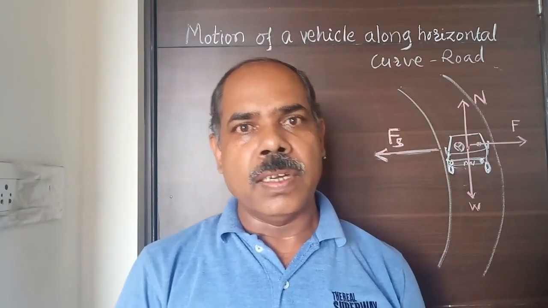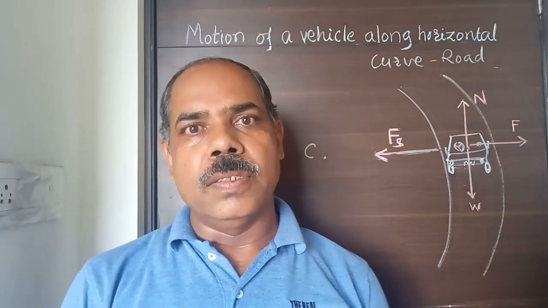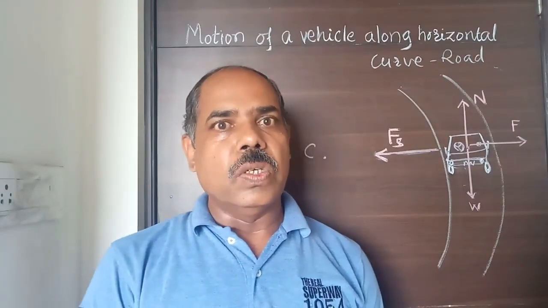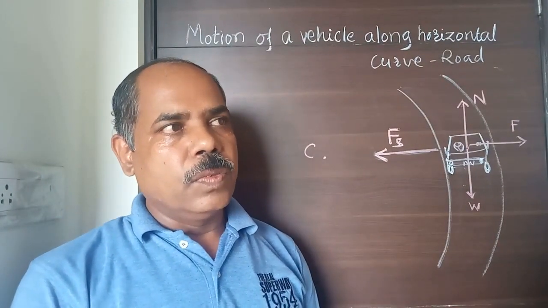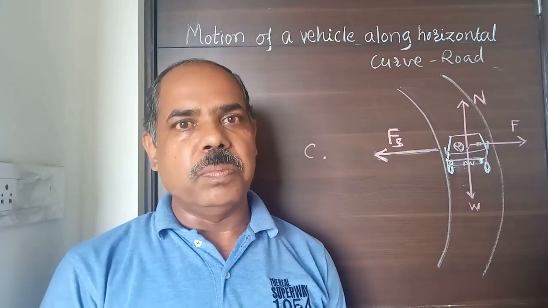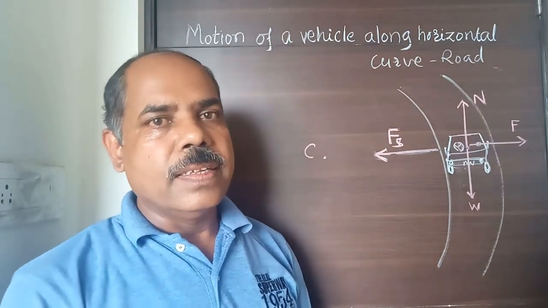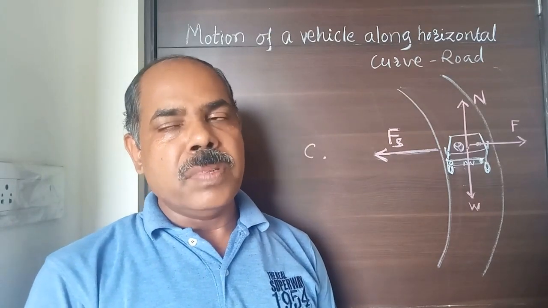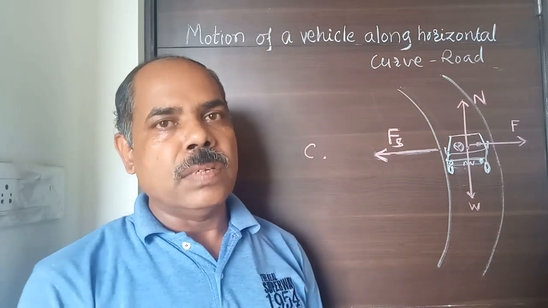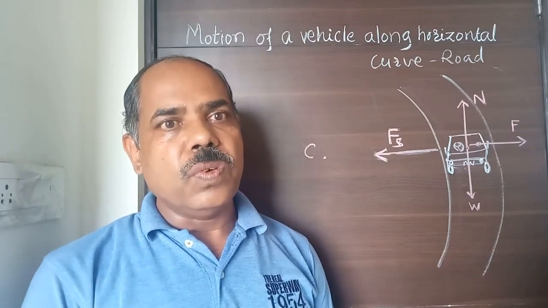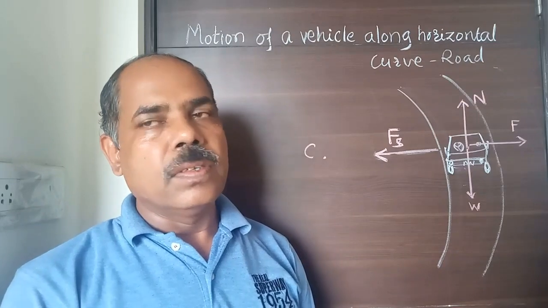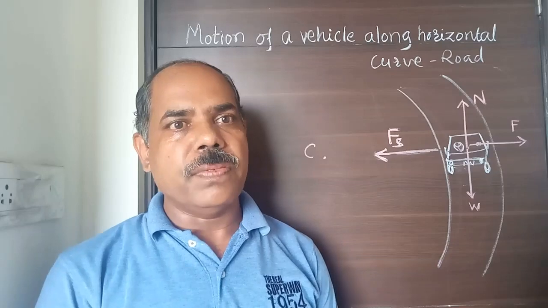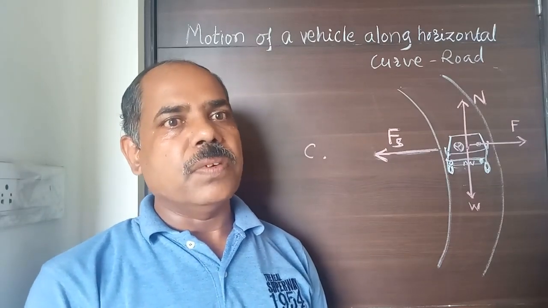Students, many times we hear that there is a road accident, or in the newspaper we read that there is a road accident at a curved path. Now, why does this accident take place? Many times the speed of the vehicle is greater than the speed limit, and if it is greater than the speed limit, definitely there will be an overturning effect. Then what should be the value of the speed so that there is no overturning effect or our driving will be safe along the curved path? For that we have to derive the formula.